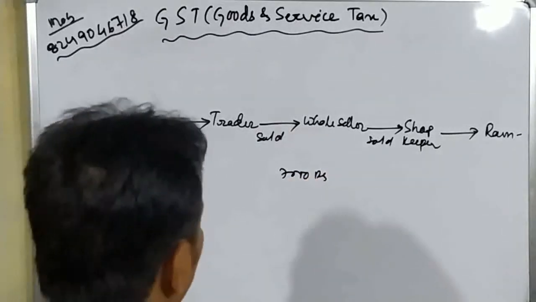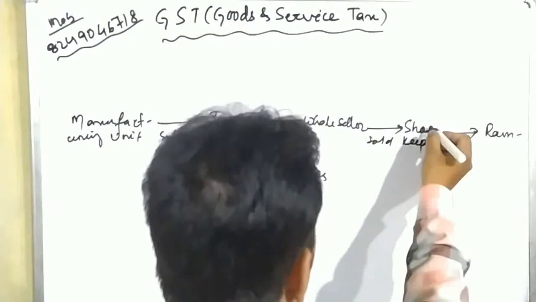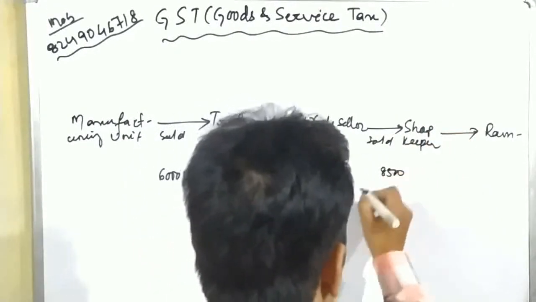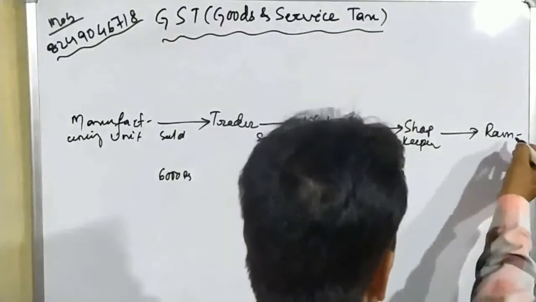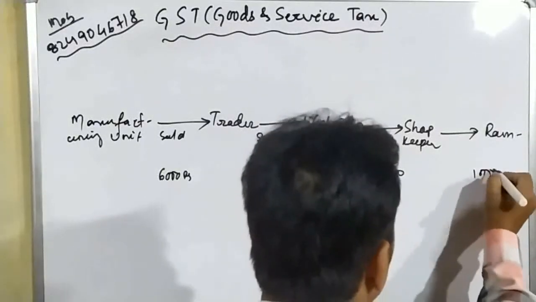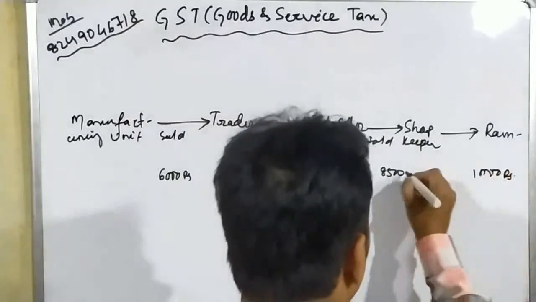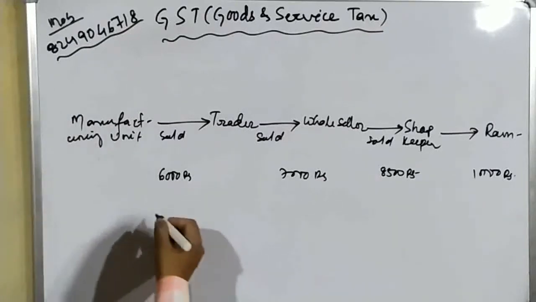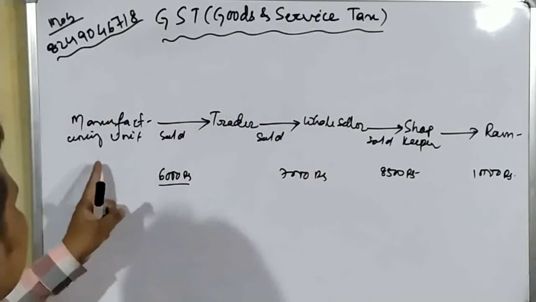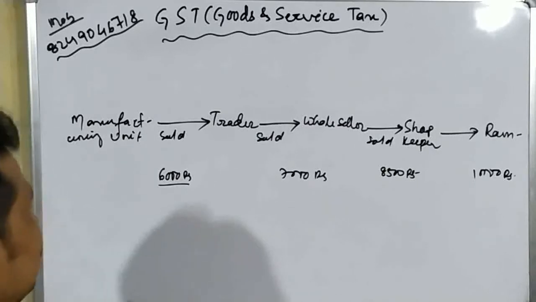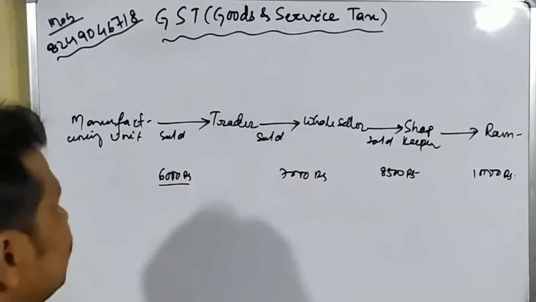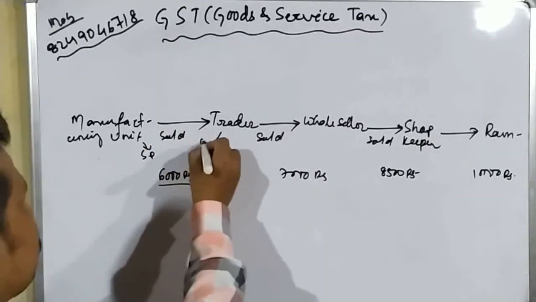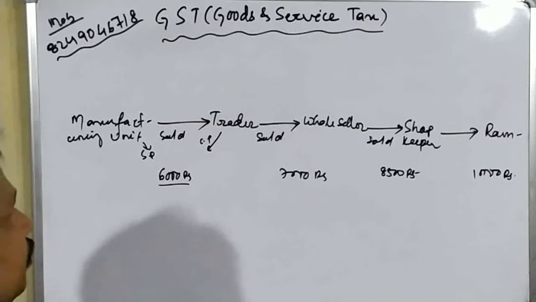Okay. And the wholesaler sells that mobile to the shopkeeper at 8,500 rupees, and the shopkeeper sold that mobile to Ram at 10,000 rupees. Okay, student. Now we can understand that this price is the selling price for the manufacturer, as well as the cost price for the trader. So this is the selling price for the manufacturer and the cost price for the trader.